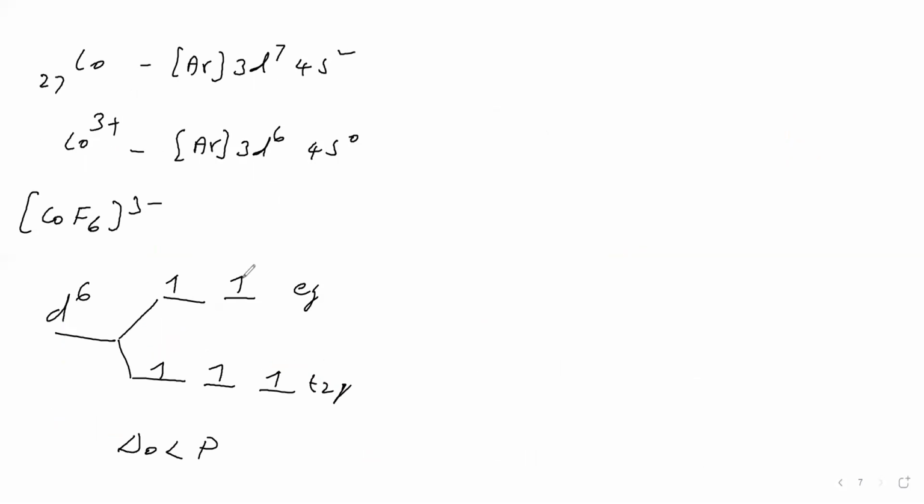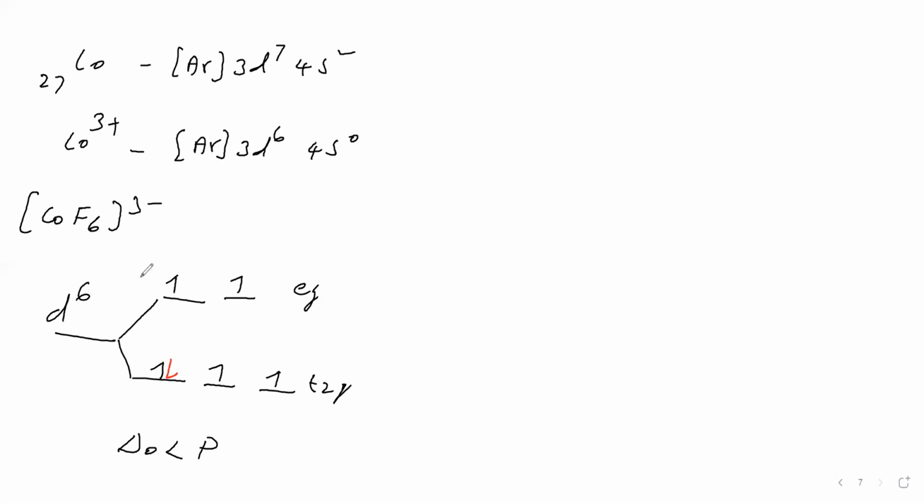Fifth electron goes to eg. Then the sixth electron, where will it go? If the sixth electron wants to go to t2g, it has to take pairing energy from the surroundings in order to overcome repulsion. If the sixth electron wants to go to eg, it has to take delta naught and also pairing energy. Therefore, the sixth electron automatically goes to t2g.